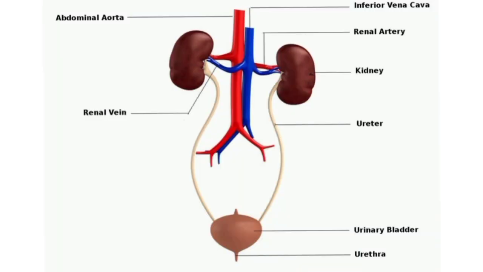The renal system includes a pair of kidneys, ureters, urinary bladder, and urethra. Kidneys are responsible for the production of urine. Ureters transport the urine to the urinary bladder. The urinary bladder stores the urine until it is voided. Now, urine is voided from the bladder through the urethra.